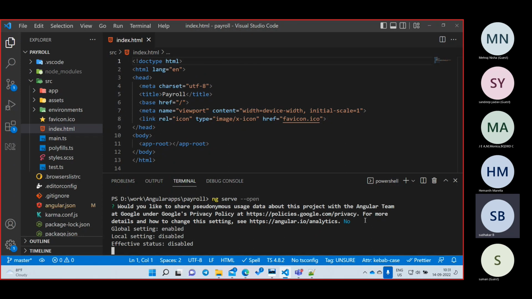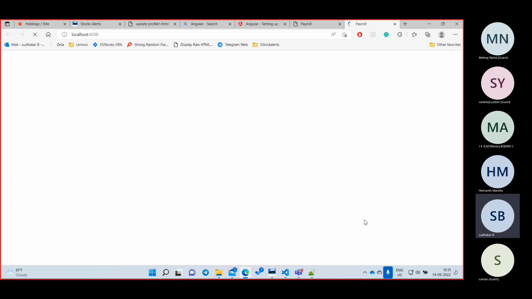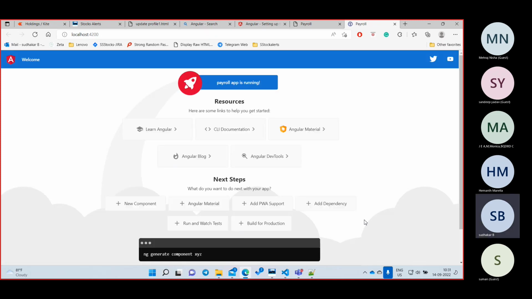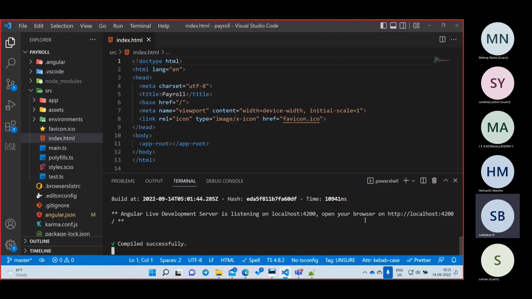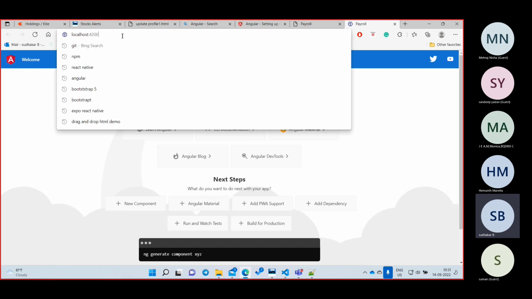That is fine, and it will start setting up. What is the command I'm starting with? ng serve. In an interview they will ask, how will you create a new project? ng new project name. How will you start your project? ng serve --open. Clear, right? See, I just typed ng serve, and automatically it opened a browser and automatically it typed localhost 4200.